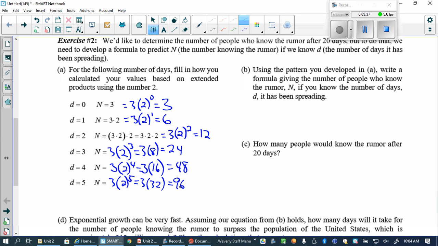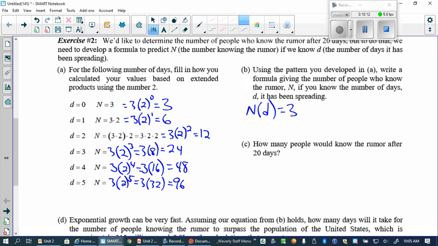So maybe we can put a formula together here, yeah? Okay. So over in part B, let's put a formula in here. So instead of y, we'll do our function notation. So it'll be the number of people who know as a function of what input? Days, right? So n, the number of people who know as a function of days, will equal, well, what was the starting amount of people who knew the rumor? 3.